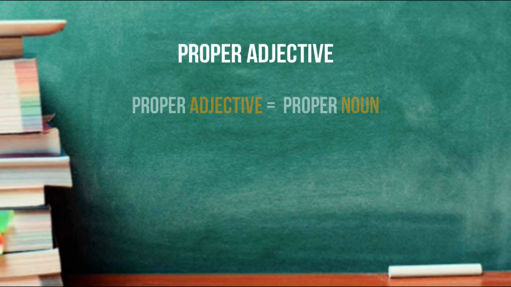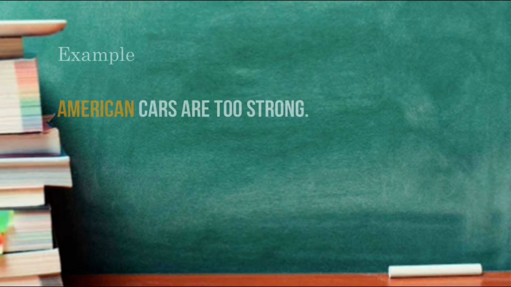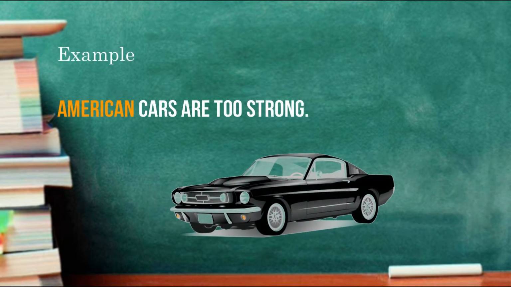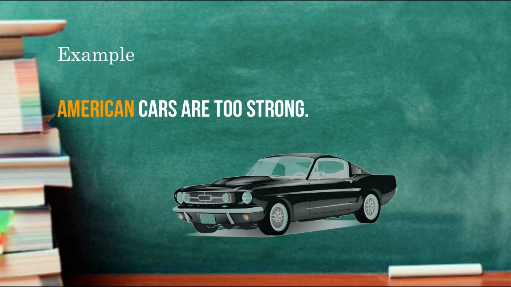Proper adjective. Proper adjective is the adjective form of a proper noun. When a proper noun modifies or describes another noun and pronoun, it becomes a proper adjective. Proper means specific rather than formal or polite. Basically, proper adjectives help us to summarize a concept in just one word. For example, American cars are too strong. It means maybe American car build is very strong and durable. It helps us to clear the concept in one word.